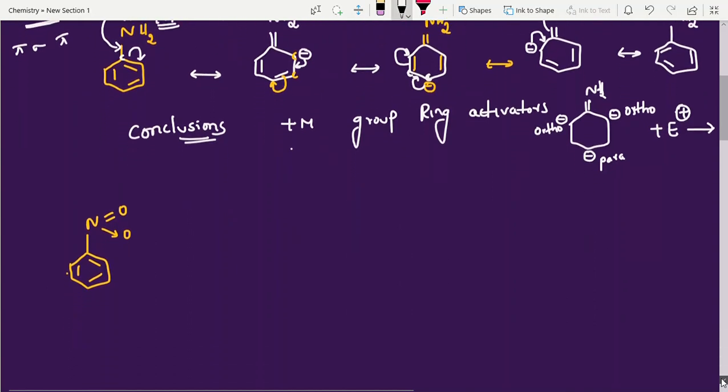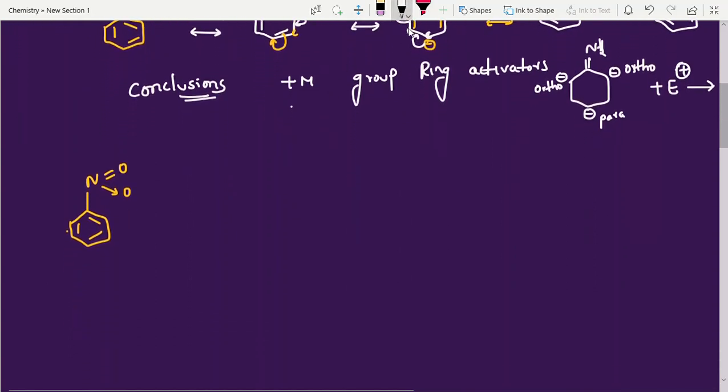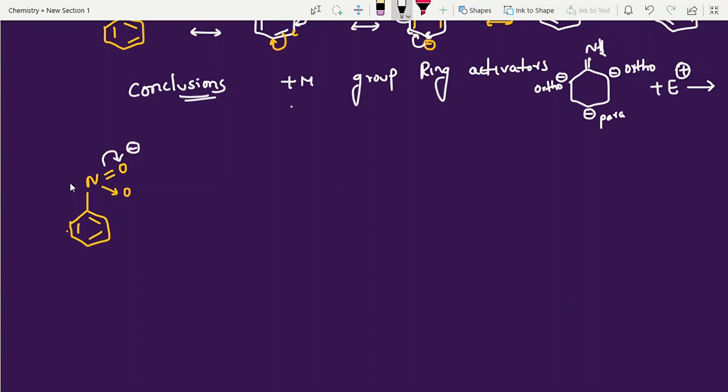Minus M group is nothing but it is withdrawing electrons from the benzene ring. Look into this, students, how easy this is. Here, compared to nitrogen and oxygen, who is more electronegative? Oxygen is more electronegative. It will get the negative charge and nitrogen will get the positive charge. The nitrogen having the positive charge is directly attached to the benzene ring and is electron deficient. It doesn't have electrons, so it starts taking electrons from the benzene ring.